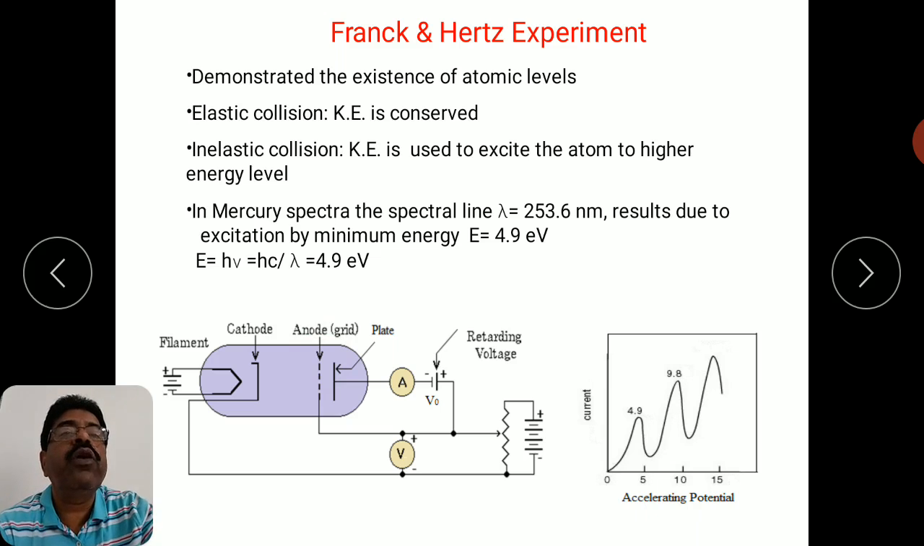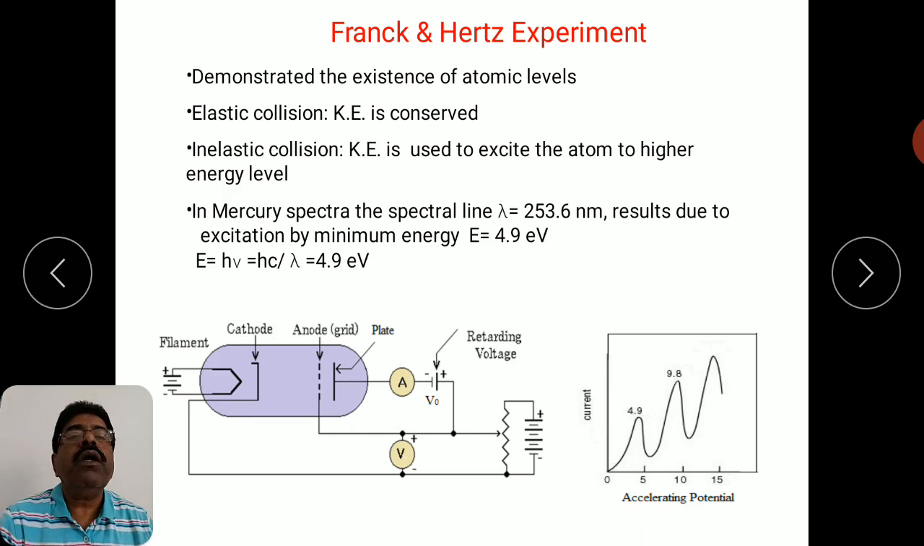Since the electron has lost its energy, it will not reach the plate. So a number of electrons will lose their energy because of this inelastic collision with the atom at certain specific potential, where they have achieved sufficient energy to match the difference between two energy levels of that atom. So the current will suddenly drop here. Why? Current means the number of electrons reaching the plate, that is the plate current.